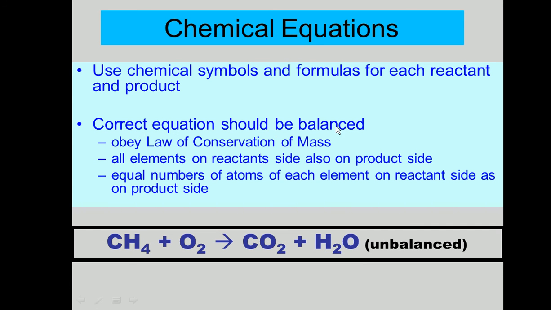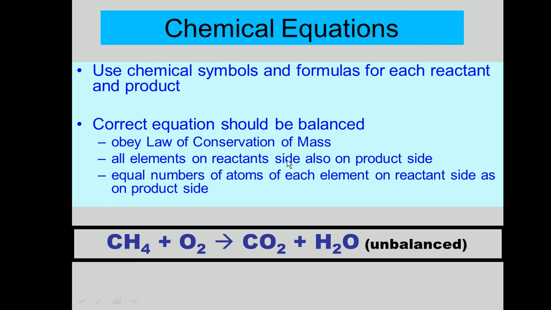Which means, this is the reactant side, this is the product side. How many carbons on this side? The same number of carbons should be on this side. How many oxygens on this side? The same number of oxygens should be on this side. Whatever number of hydrogens are on this side should be on this side. If that does not happen, that equation is called unbalanced. So a correct equation should be balanced. It should obey the law of conservation of mass.